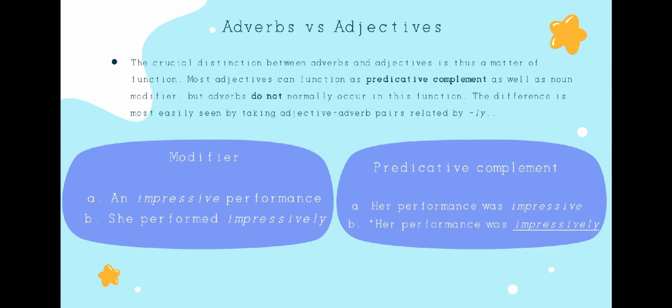And now we talk about B. She performed impressively. We can use the word impressively as the adverb to modify the verb performed. But we couldn't say her performance was impressively, because an adverb couldn't be used as the predicative complement.